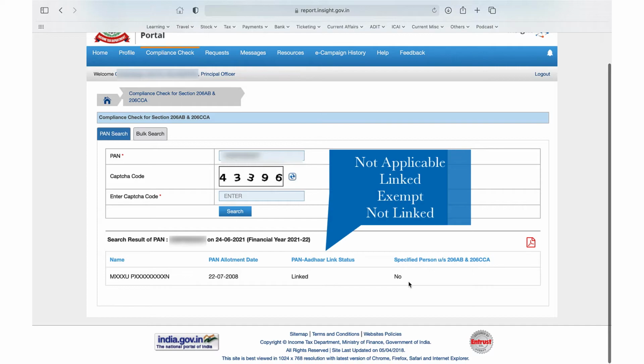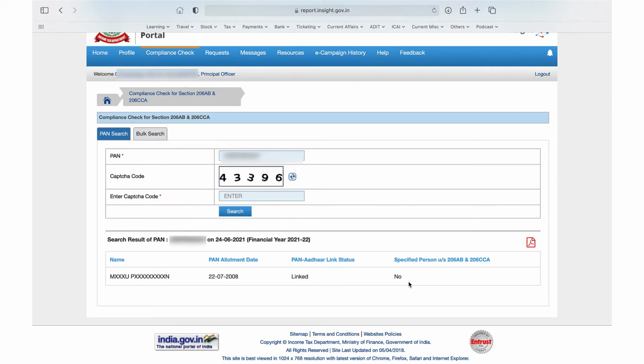Whereas exempt are cases where non-residents, not citizens of India, all these categories will fall under the exempt category. And the third one is linked, where the person has very well linked the PAN. And the fourth status is not linked, which means there is a default in not linking. So from 1st July, it will attract a higher tax rate. So this is the first thing.